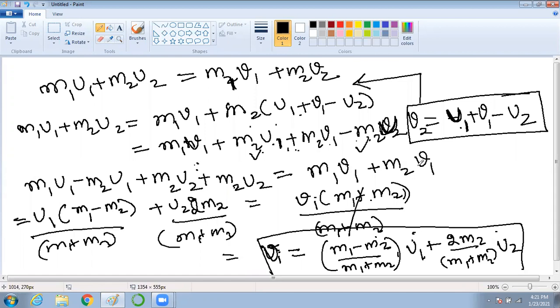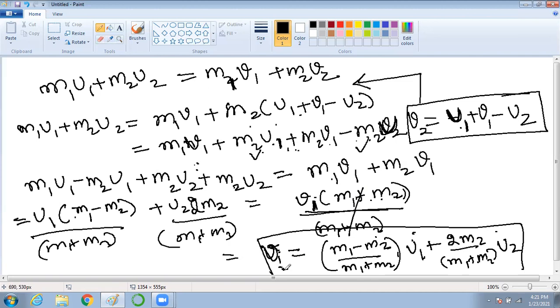After that, here I am taking v1 common. If you take v1 common, this will become m1 plus m2. So you divide m1 plus m2 on both sides. If you divide here, you will get this one. If you divide here, you will get 2m2 by m1 plus m2. And m1 plus m2 get deducted, so you'll get only v1.